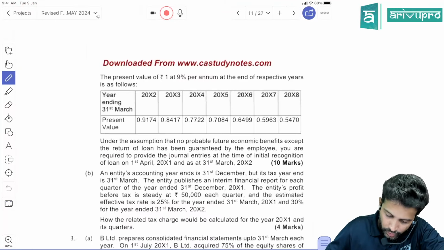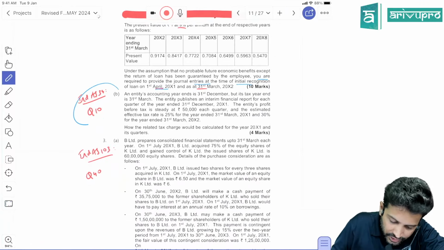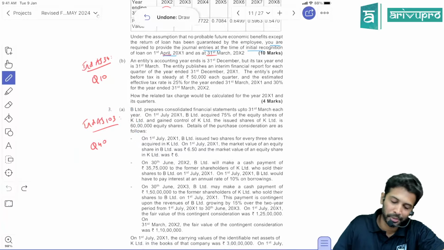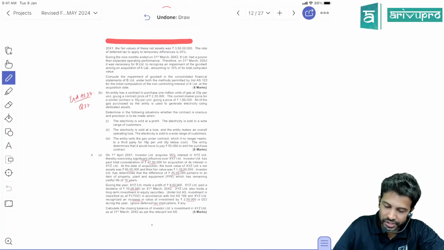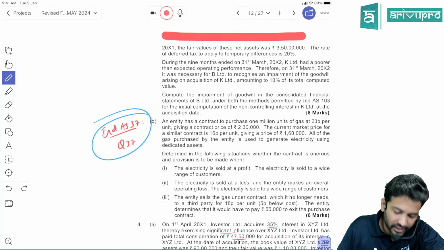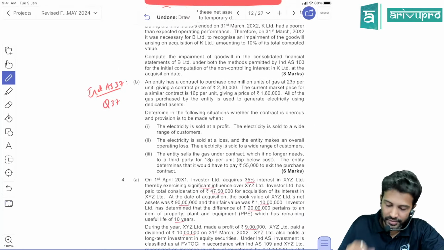Okay, next, what is next? 2B is India's 34 ka question number 10, repetitive. 3A is India's 103 business combination ka question 40. Same or similar question is available. We'll only do the new answer. This is available in question number 37 in India's 37 wala topic.